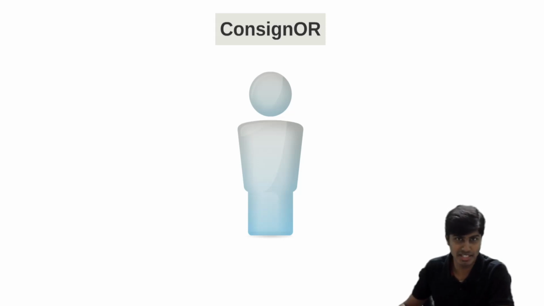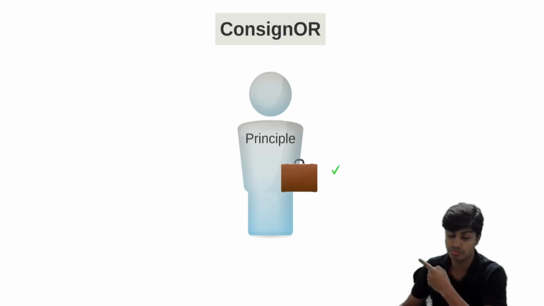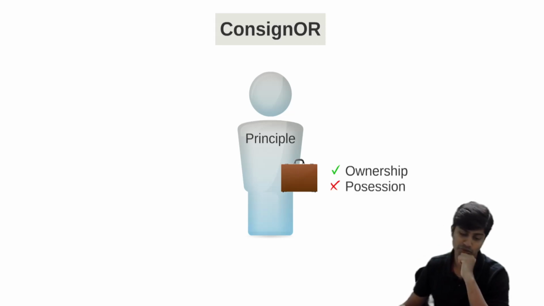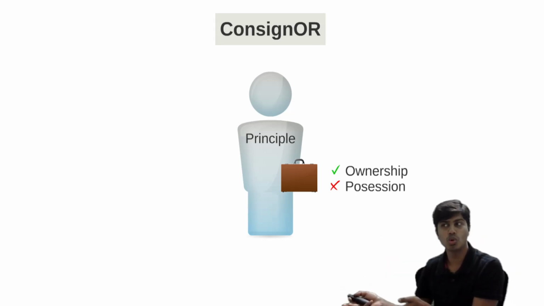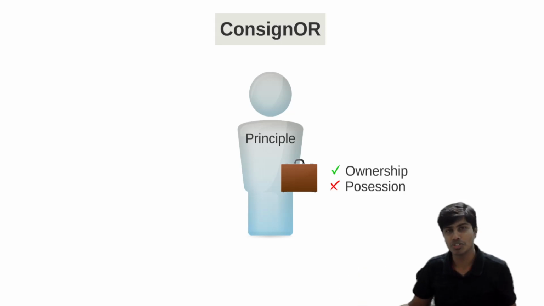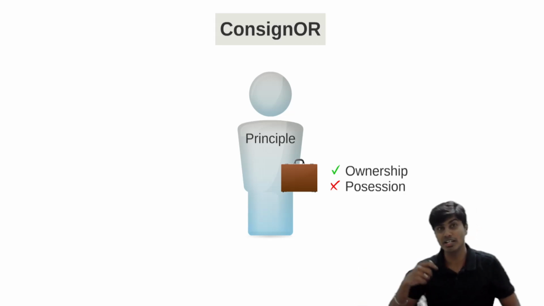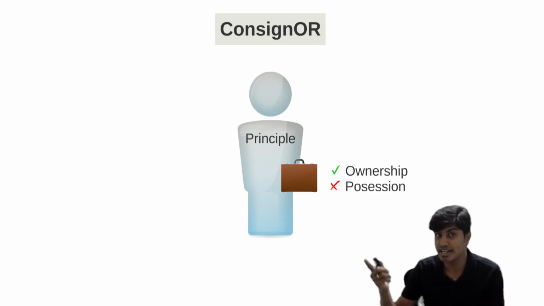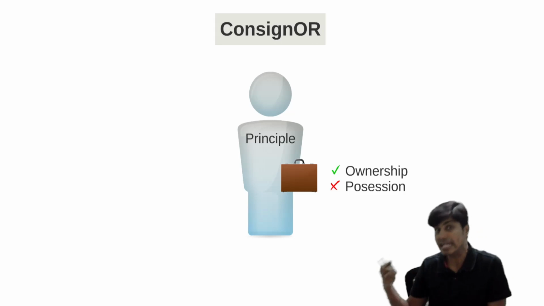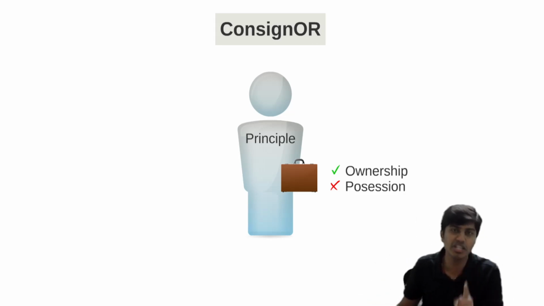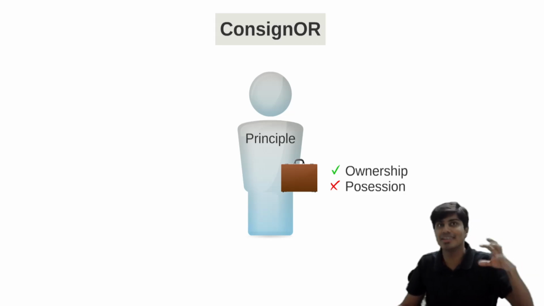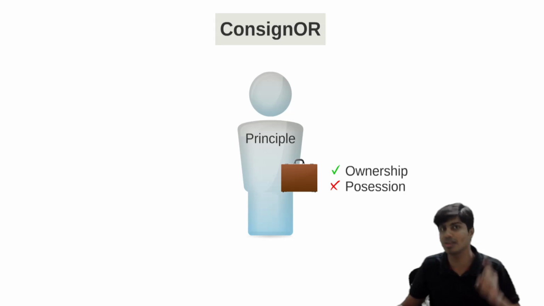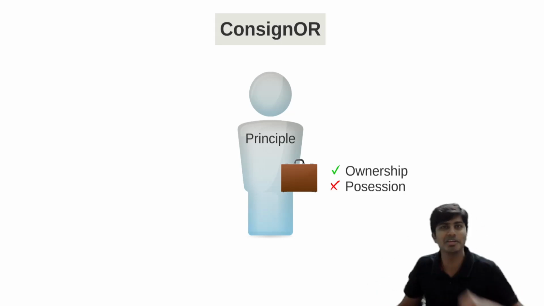And this principal, the consignor, will have the ownership of the goods, but not the possession of them. Possession is effective control. Effective control of these goods is passed to the consignee. So I am the owner, but I don't have the possession. These goods are sent to the consignee, and the process of sending is not selling. It is only sending, not the ownership, but only the effective control of the goods. The possession of the goods is transferred to the consignee. In higher terms, the risk and reward of these goods is still with the consignor. Only the possession or effective control is transferred, so it can't be regarded as a sale.